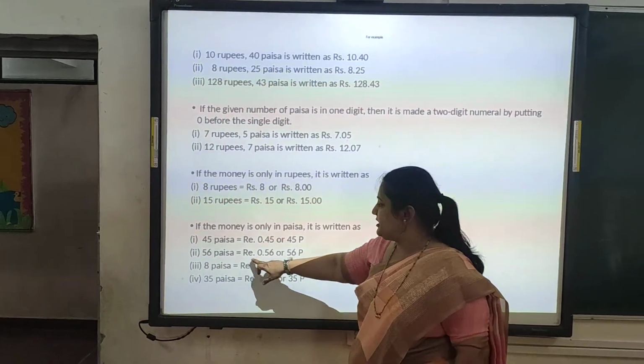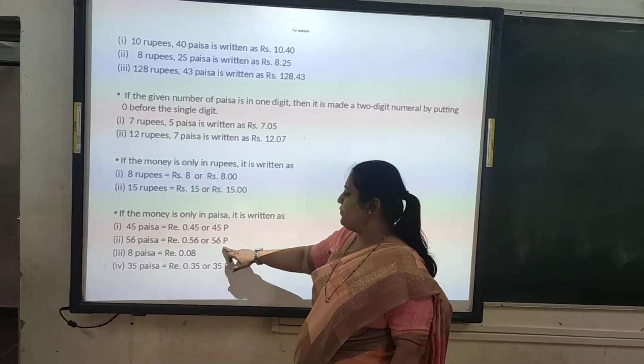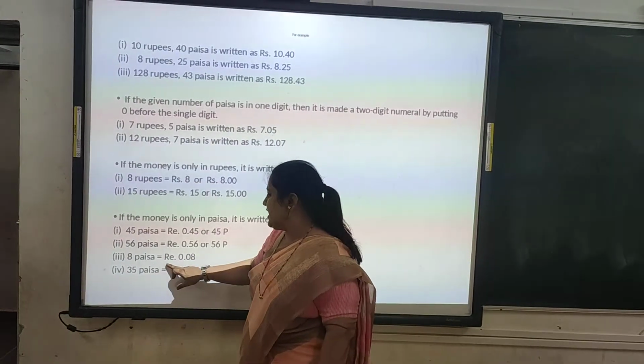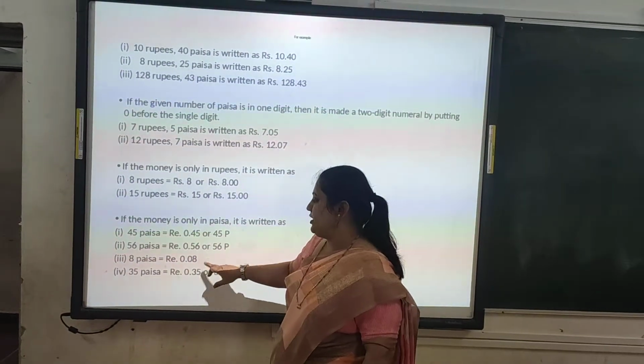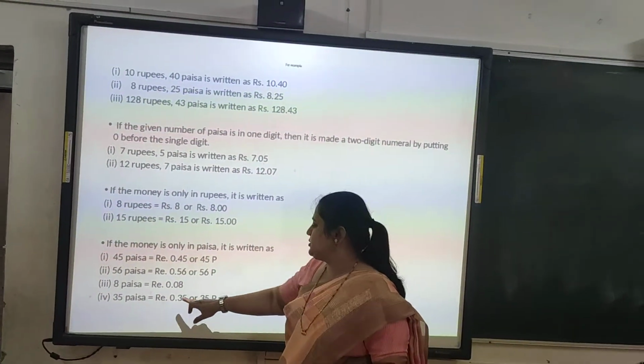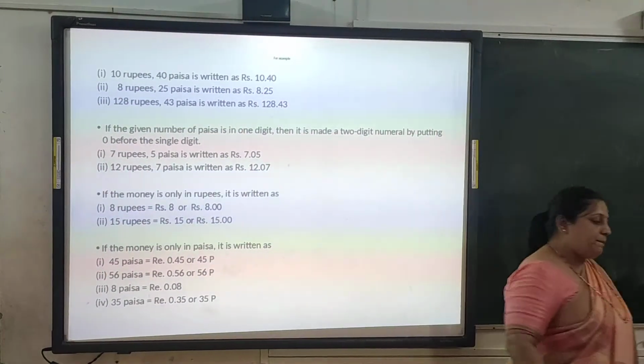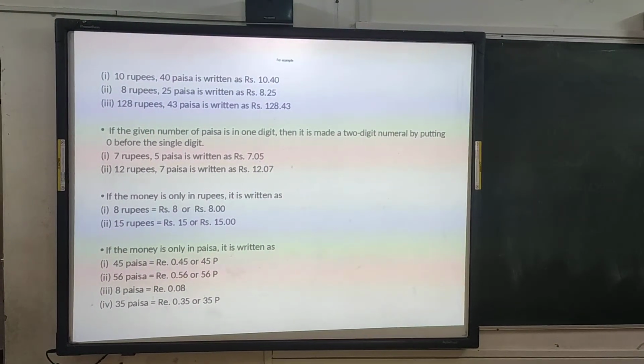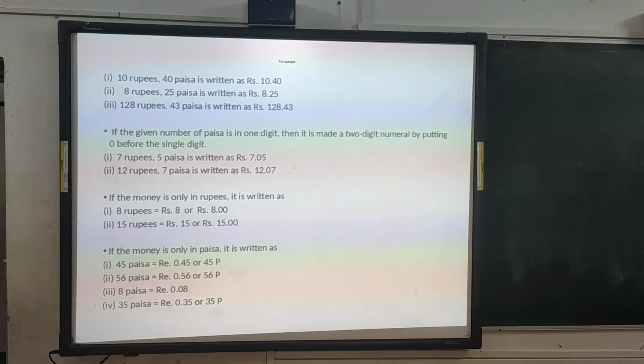56 paisa can be written as Rs. 0.56 or 56 paisa. 8 paisa can be written as Rs. 0.08. 35 paisa can be written as 0.35 or 35 paisa. So like this we can write, and how to read that I told you. Now see,